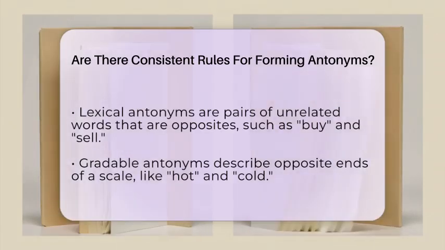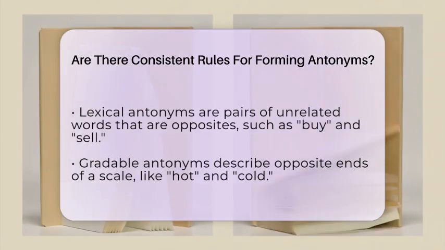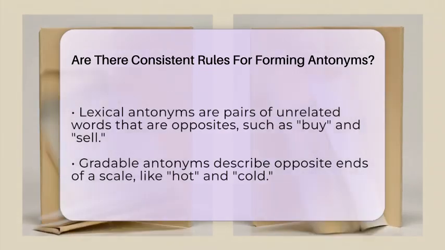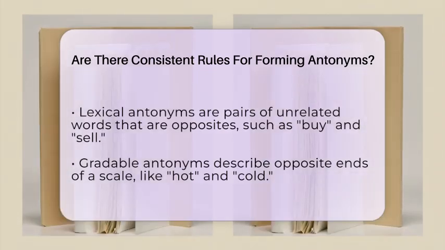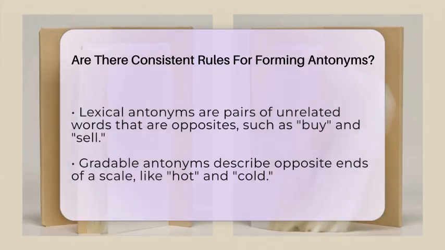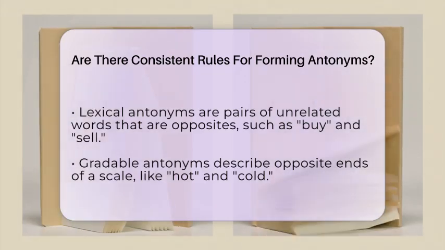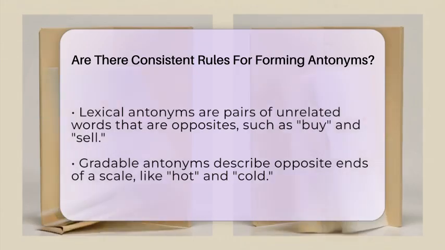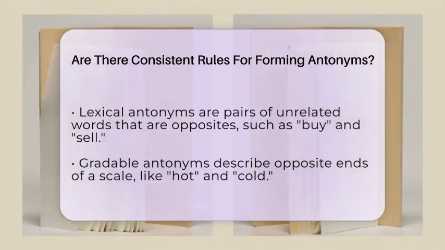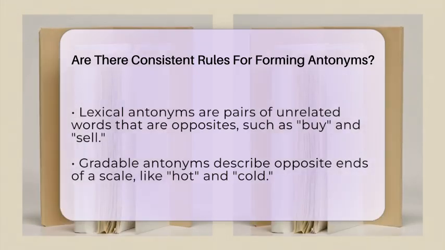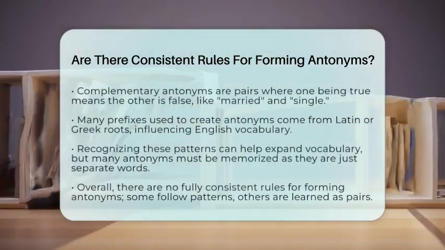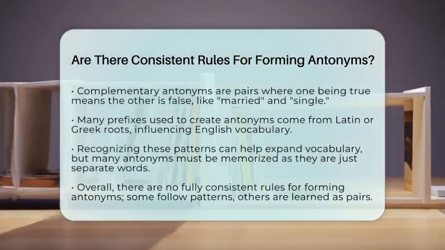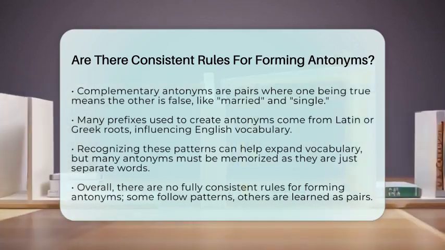From a language history point of view, many prefixes used to create antonyms come from Latin or Greek roots. For example, un is from Old English, while dis and in come from Latin. These roots helped form many common antonyms in English. In everyday use, understanding these patterns helps expand your vocabulary. Recognizing that some antonyms are made by adding prefixes makes it easier to guess new words.